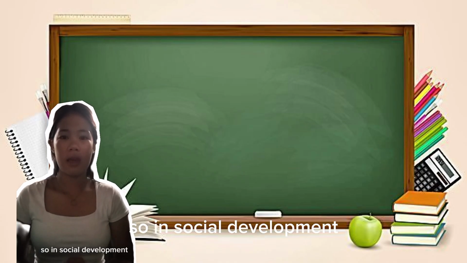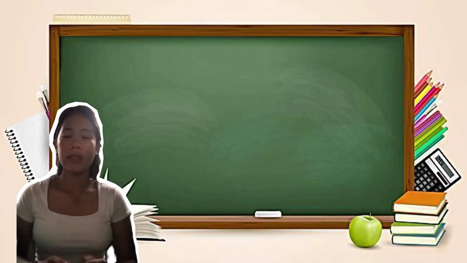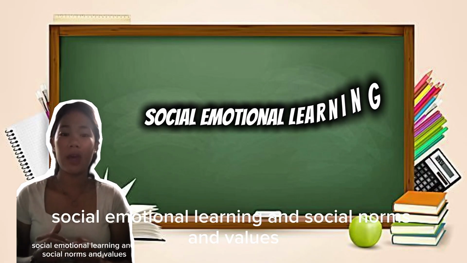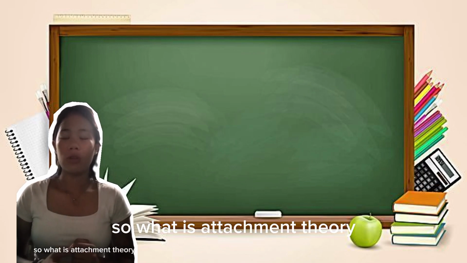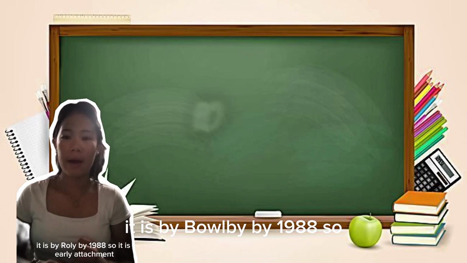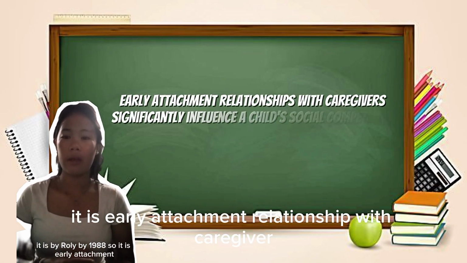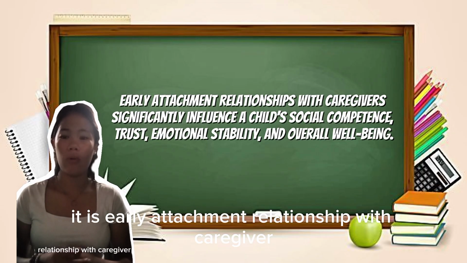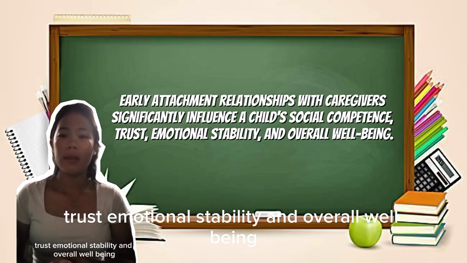In social development, the key aspects are attachment theory, peer relationships, social emotional learning, and social norms and values. So, what is attachment theory? It is by Bowlby in 1988. Early attachment relationships with caregivers significantly influence a child's social competence, trust, emotional stability, and overall well-being.